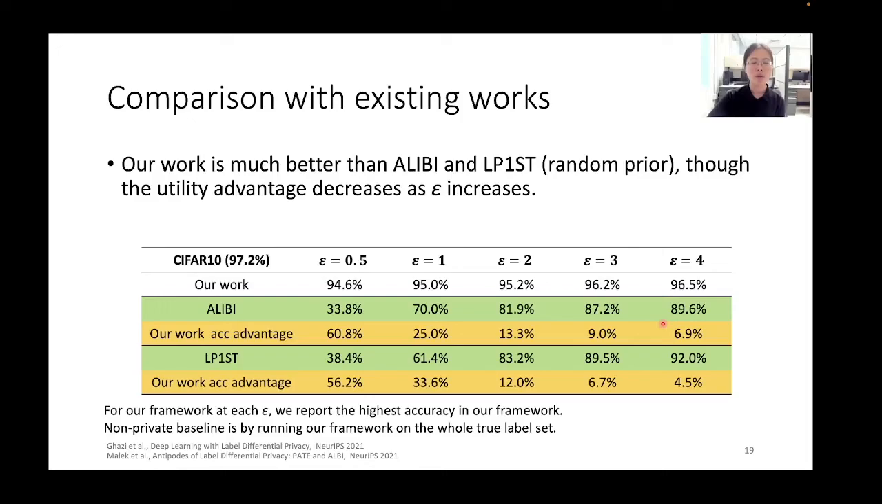We also make a comparison with existing works, which are Alibi and LP-1ST random trial. We can see that our work is better than the Alibi and LP-1ST at all reported epsilon. Besides, we can also observe that the utility advantage of our work decreases as epsilon increases, though at epsilon equal to 4, the utility advantage is still significant. For more experimental results, please check our paper.